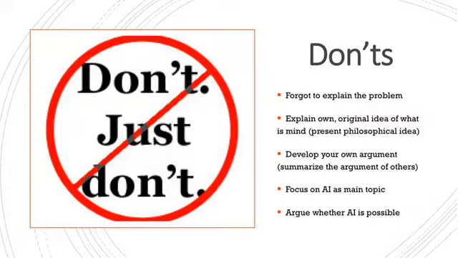And along those lines, some people will tend to focus and say, well, AI isn't even possible. That's not the question. The question is, assuming it is created and it exists, would we say it has a mind? So don't get into the debate of whether it's possible or not. If you want to do that, I can give you a whole bunch of articles on that. There's an issue, and I raised that in some of this week's material. In week 4, I gave you some of that material, but it's there just as extra if you want to look into the subject further. It's not the focus of this paper, so keep that in mind.